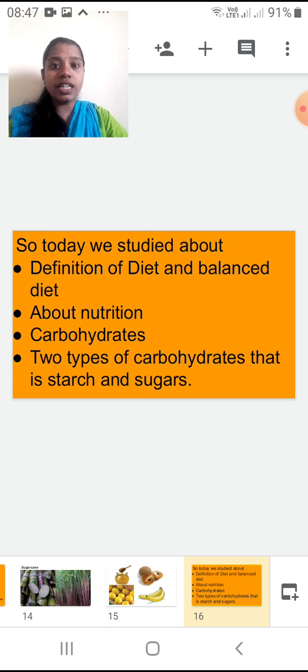The diet which contains different kinds of food in a proper proportion and sufficient quantity, we call the balanced diet. What was nutrition? Nutrition is important because it contains different constituents of food. Then we studied about carbohydrates. They are energy giving foods, and under carbohydrates we studied about the starch and sugars.